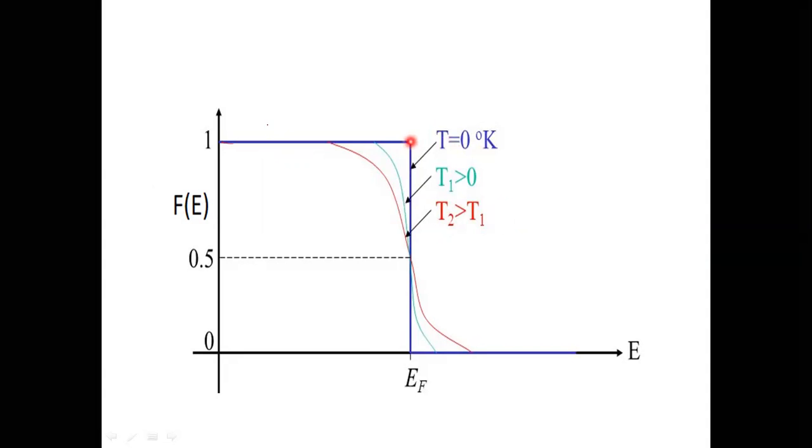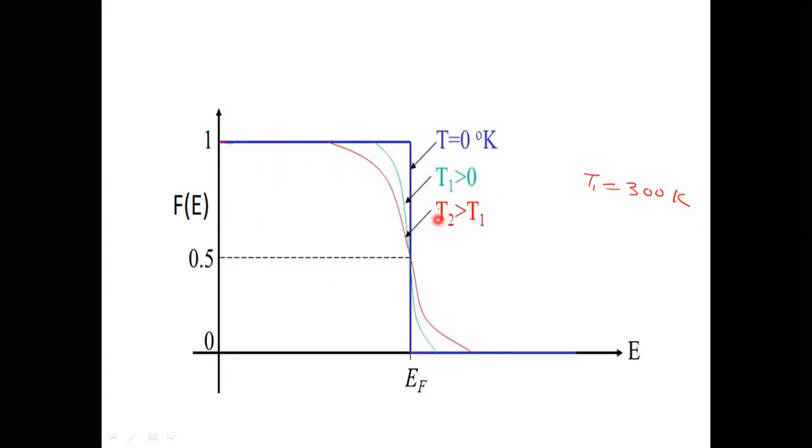So this plot with blue line is for T equal to 0. I have already told you that below EF the probability is 1, but above EF the probability is 0. But when temperature is increased, let us suppose I am taking T1 as 300 Kelvin. So what will happen at 300 Kelvin?